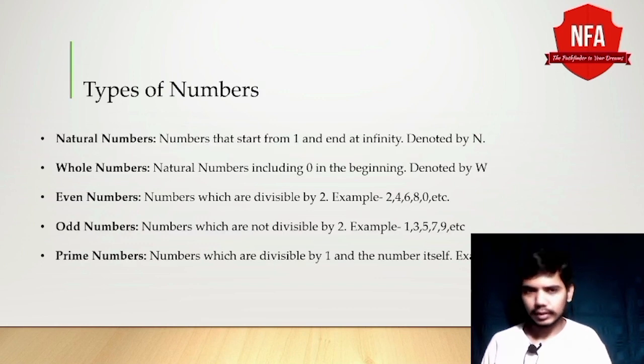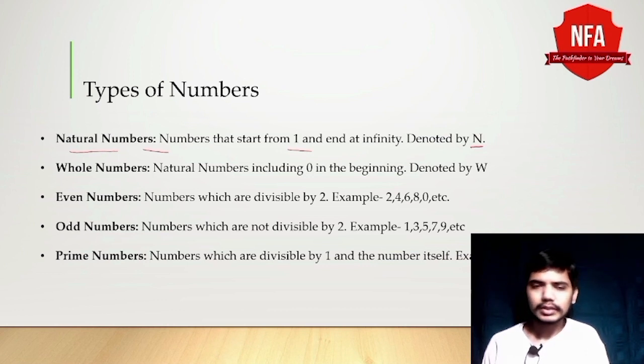Now let's come to types of numbers. For our convenience, we have categorized numbers under different names. For example, natural numbers, the numbers which start from 1 and end at infinity, or we can say naturally occurring numbers. When we are counting something, we say 1, 2, 3, 4, 5, 6 and so on. We generally don't say 0, 1, 2, 3, 4. We count with 1, 2, 3, 4. So these are just naturally occurring numbers. That's why these are natural numbers or counting numbers which start from 1 and end at infinity. If we put all the numbers in a bag, then it is denoted by N, or we can say the set of all the natural numbers is denoted by N.